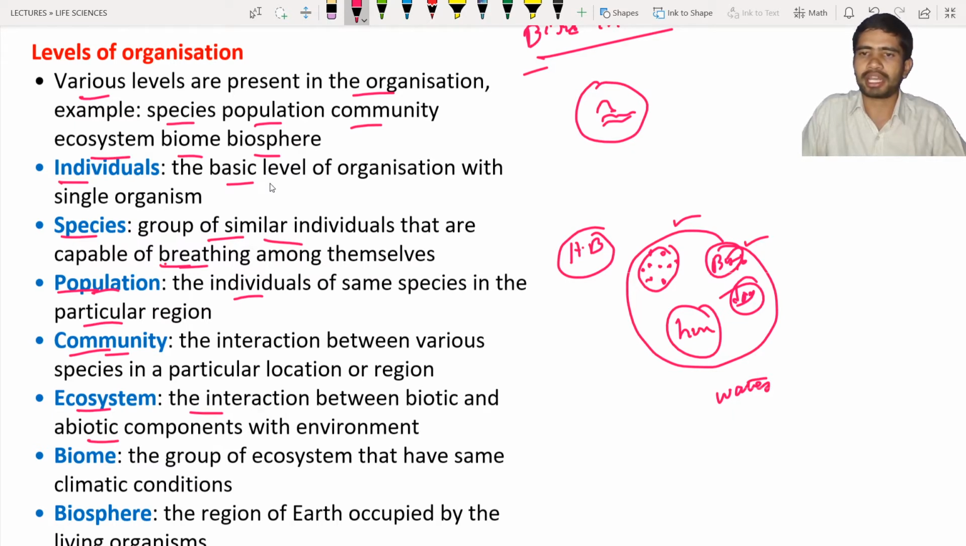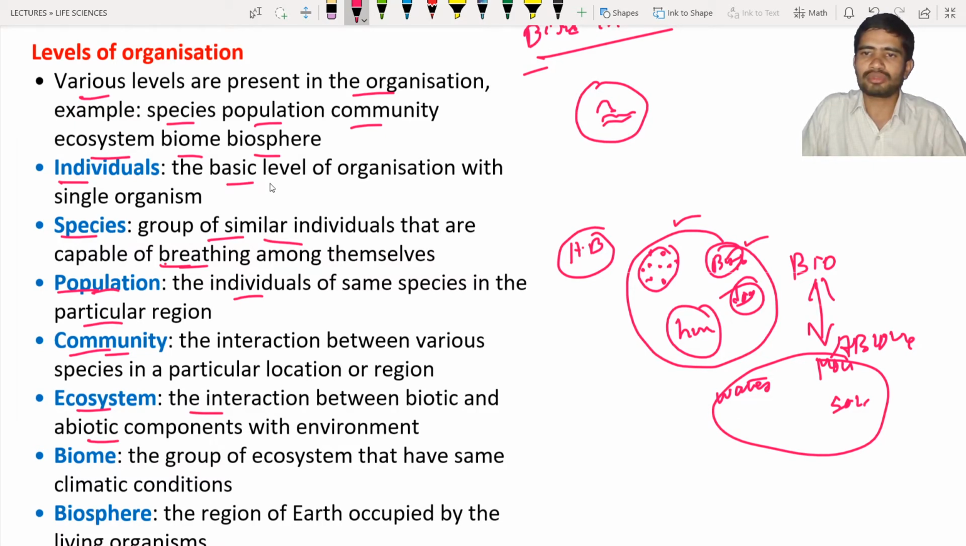And they are going to interact with the mountains, rocks, soil, and so on. So these are biotic components. These are abiotic components. Okay, so the interaction between these two is known as an ecosystem. The interaction between biotic and abiotic components is known as an ecosystem.